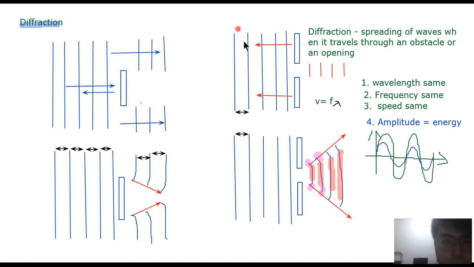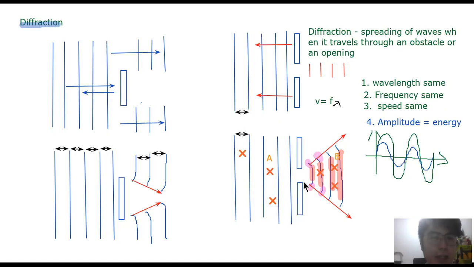If you take one point before the diffraction happens, let's say I mark this point X here. Let's say I compare this point, call it point A, with a single point after the diffraction. You'll find that point B has a lower energy than point A. In fact, not only this point, every point after the diffraction has a lower energy compared to every point before the diffraction, simply because the energy is shared among a wider area.